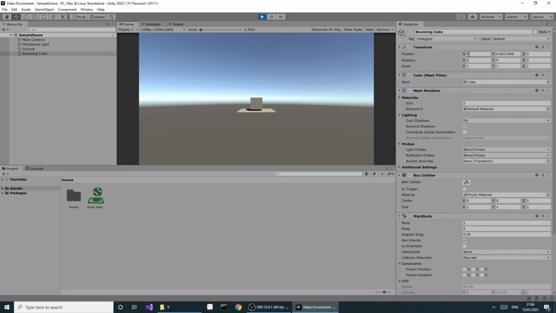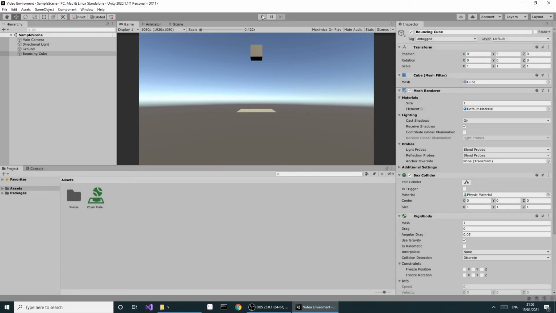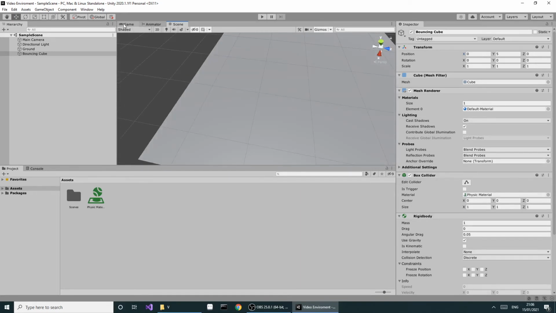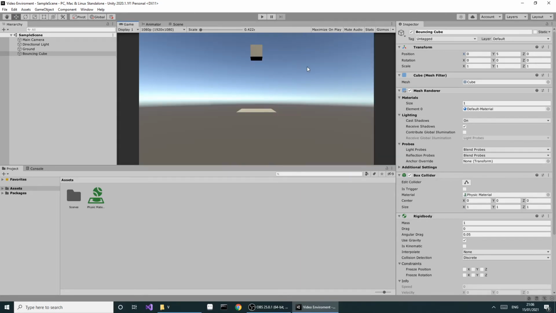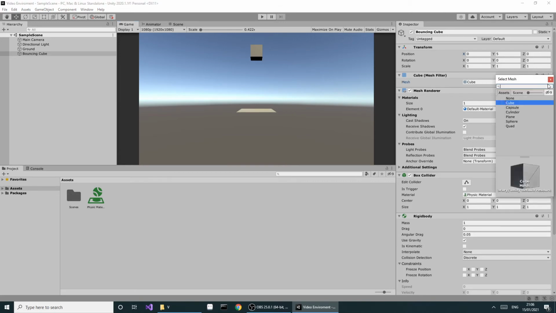You could experiment with them. Like, let's have a look at what will happen to this cube. Well, goodbye. But you can do what your wildest imagination takes you.